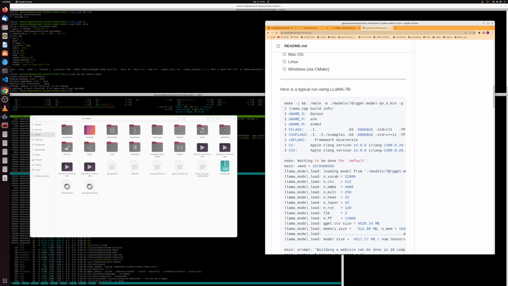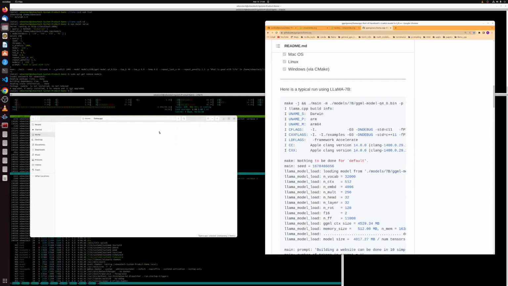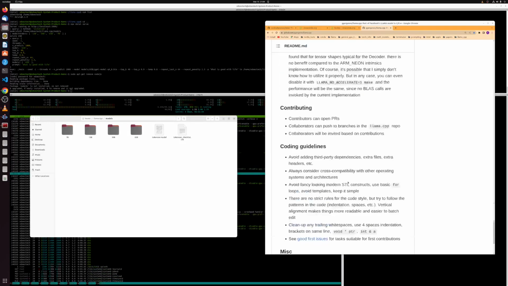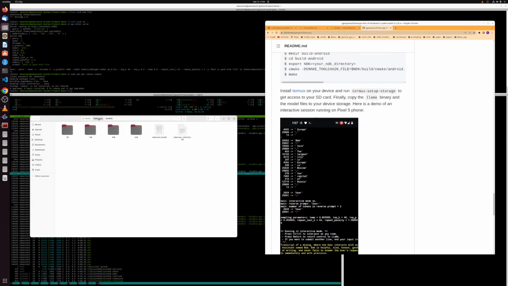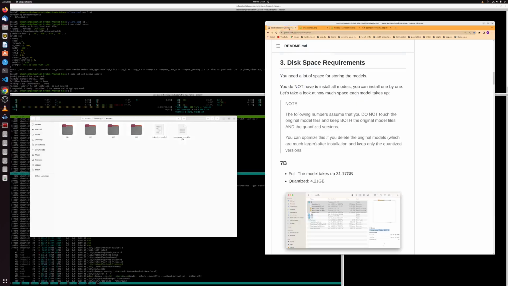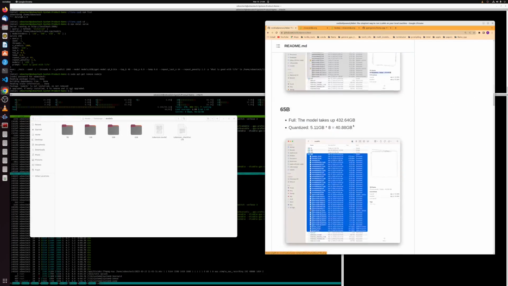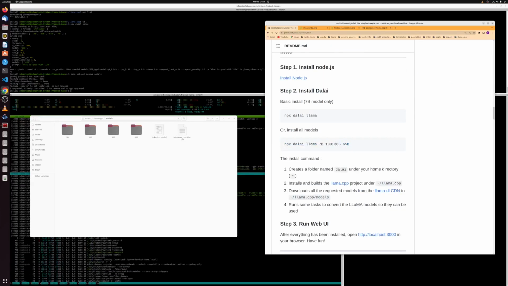Next, you want to have the models. So you want to make sure that you have all the models that you want to use: the 65B, the 35B, the 13B, and the 7B. I would then quantize them with the llama.cpp quantization. You have to use this one and then place those. We'll place them later. You can download the weights through this if you want to, and I guess you could do that as well. So you can do this and just pick the ones that you want.